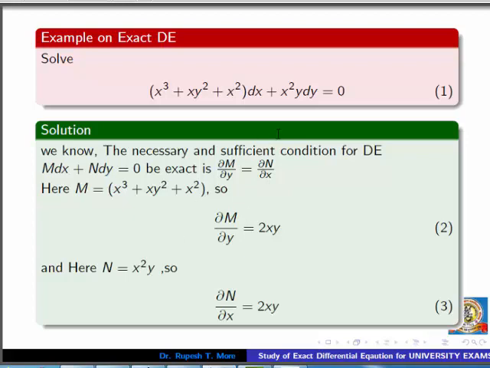Here N is the coefficient of dy. We get ∂N/∂x, keeping y constant, equal to 2xy. So from 2 and 3, both right-hand sides are equal, 2xy and 2xy. So the left-hand sides must be equal. In short, this condition is satisfied, so the given differential equation is exact.